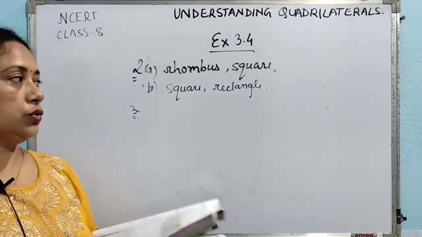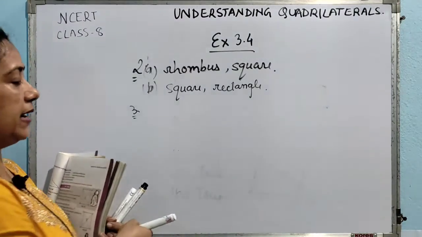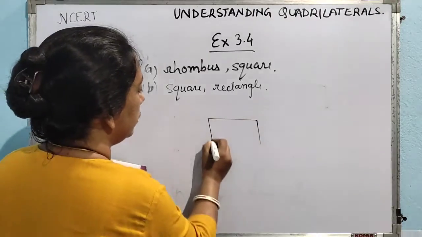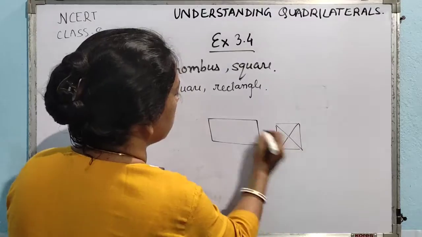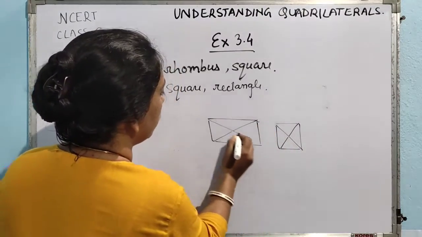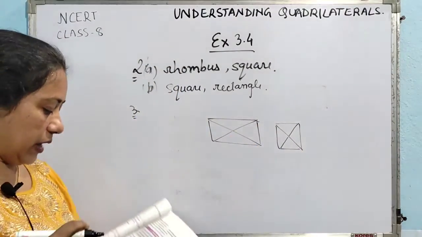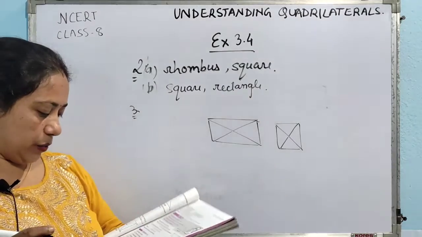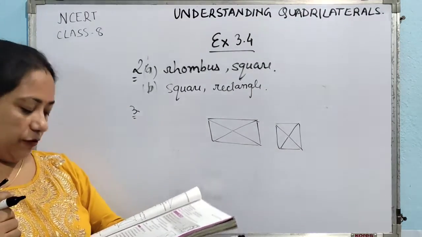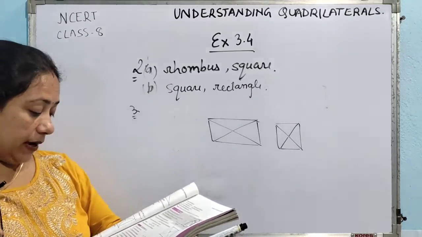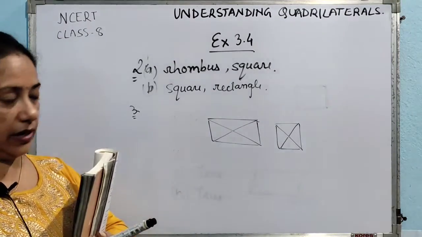Now, the third one, quadrilaterals whose diagonals are equal. So, quadrilaterals whose diagonals are equal will be what? You are having the rectangle and the square. In these 2 cases only the diagonals will be of equal length. So the answer will be a square and a rectangle. Now question number 5, explain why a rectangle is a convex quadrilateral.